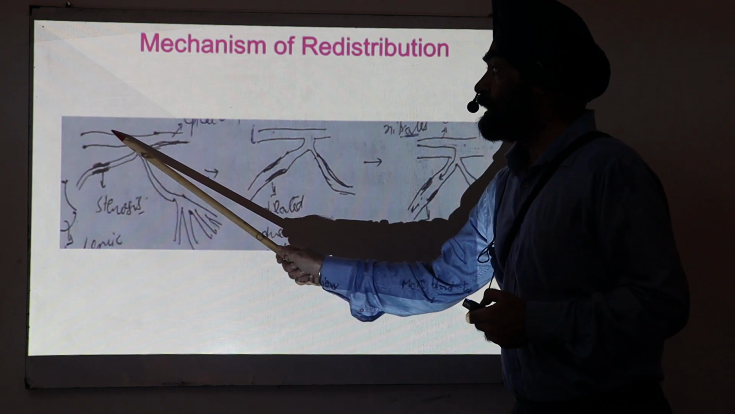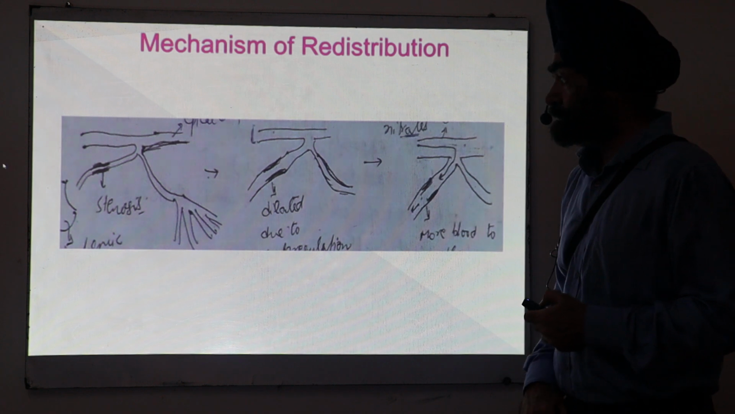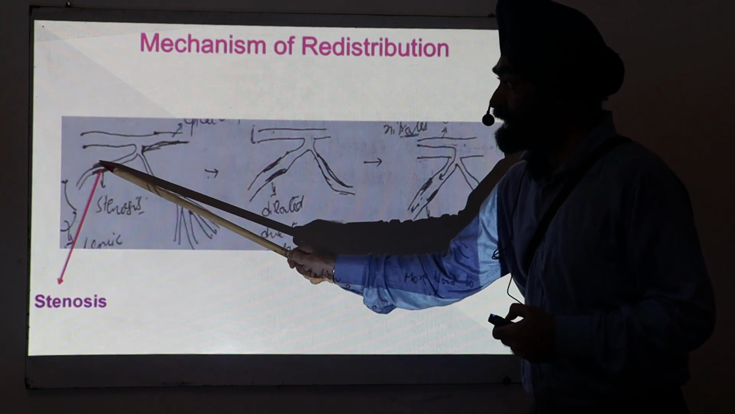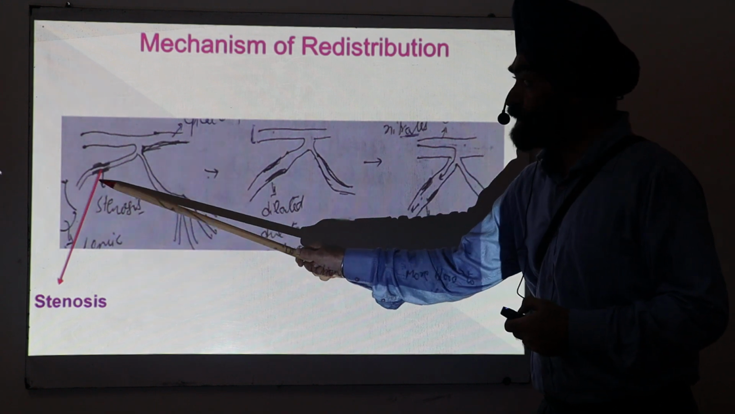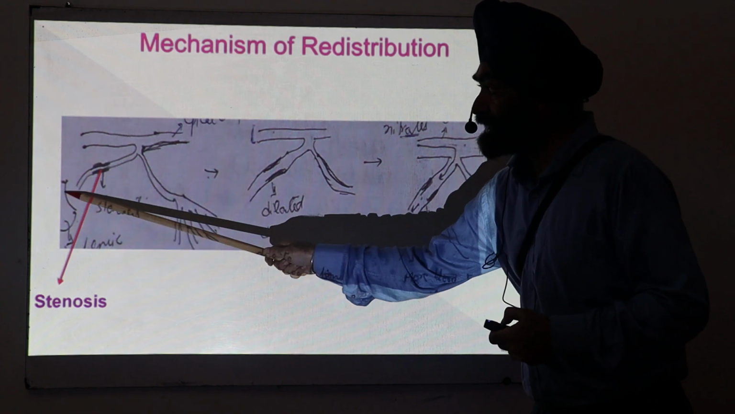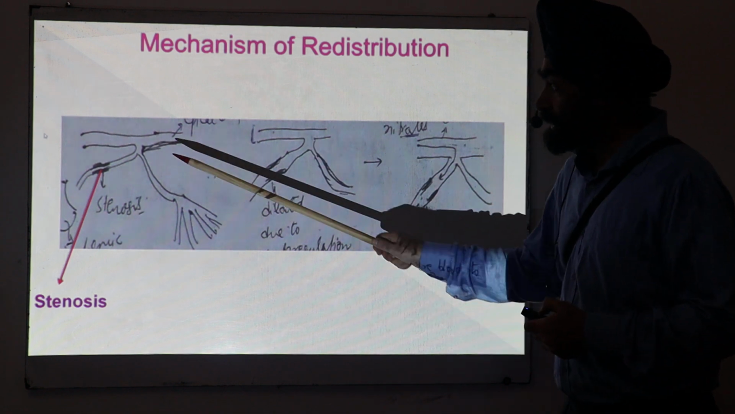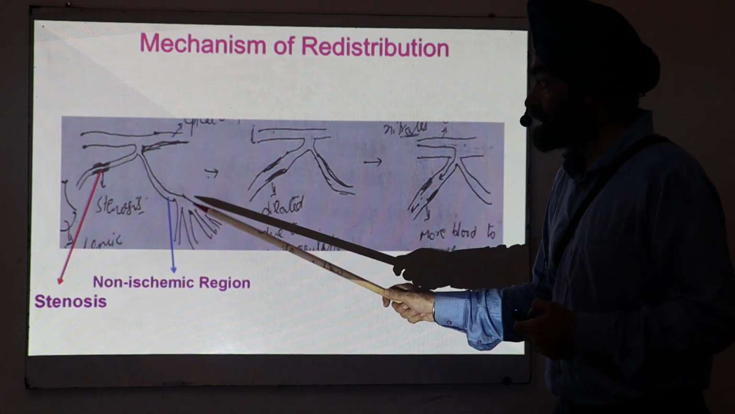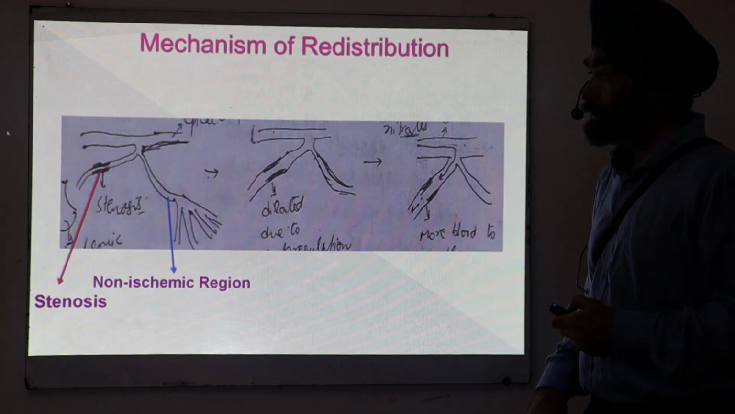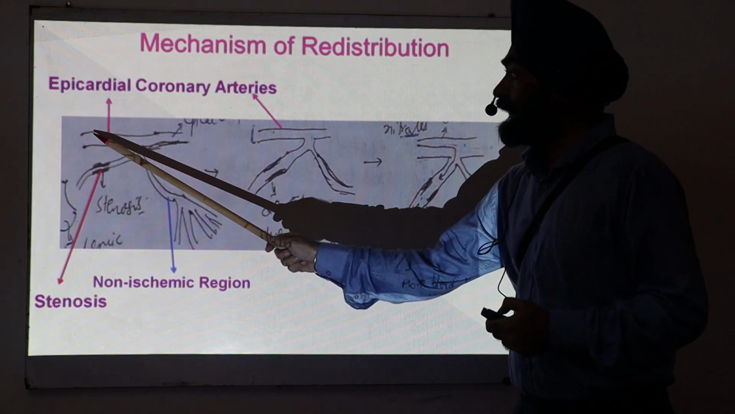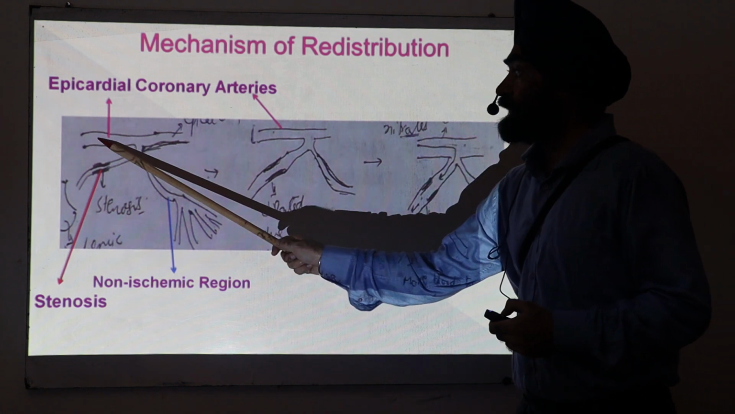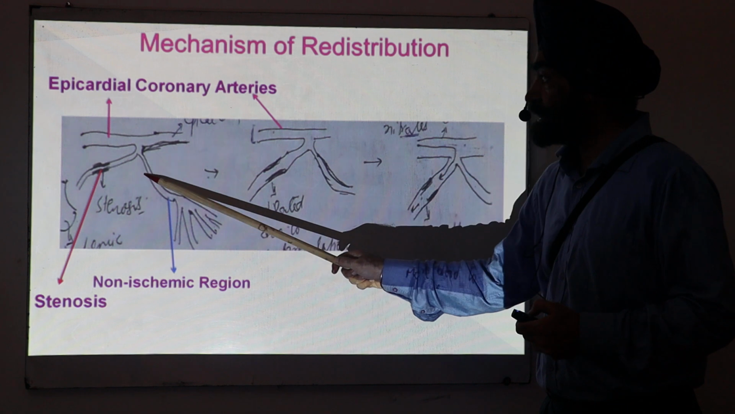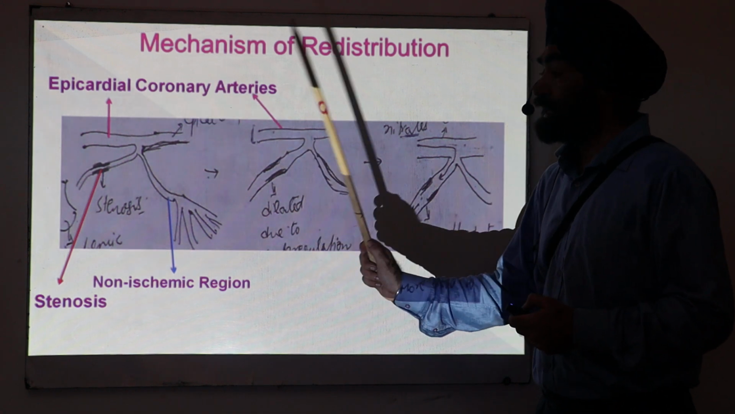Let's say this is the normal coronary artery status. This is the artery where the stenosis, the narrowing, has taken place. Because of this stenosis, this area will be the ischemic region. But these are non-stenotic, so they are normal; this is the non-ischemic region. Third, this is an epicardial coronary artery, which is very large in size because it is ultimately supplying blood to these regions. These are the epicardial coronary arteries.